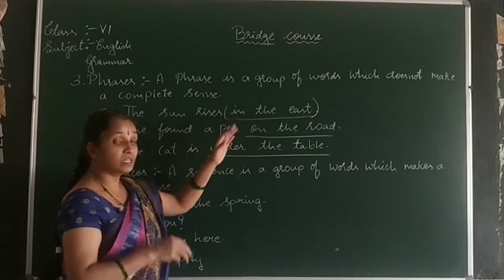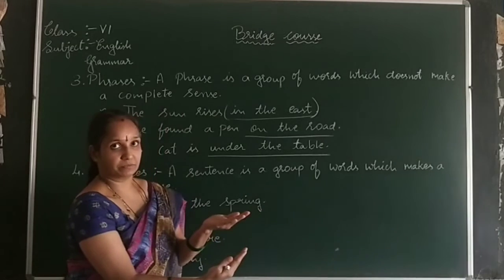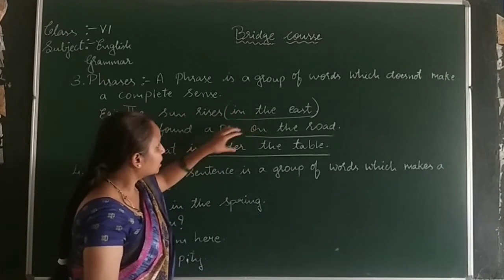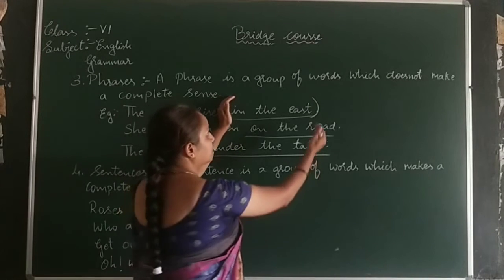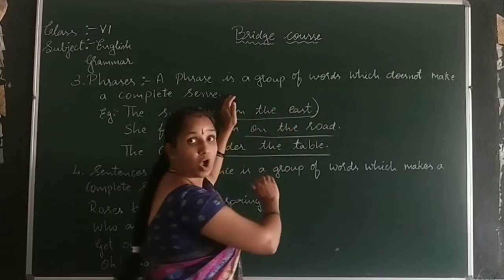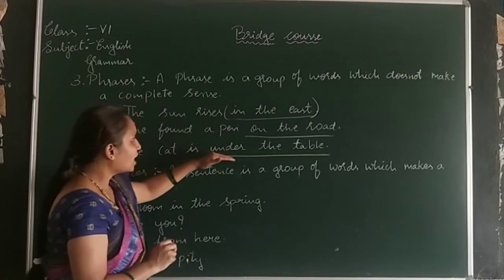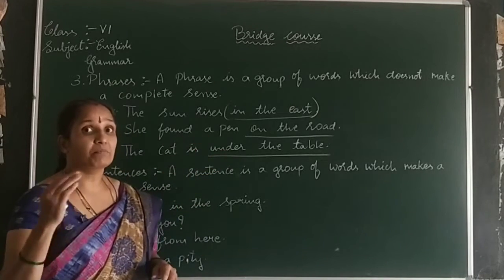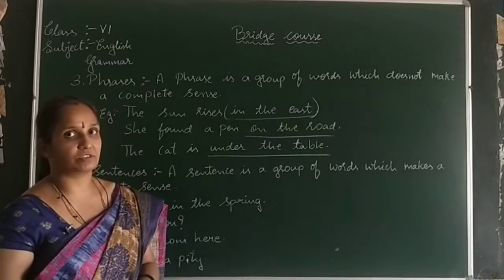I think you got an idea. So these words are called prepositions. This preposition plus object is called a phrase. So these are just three examples. By this you can make still more examples and you can identify the phrases.